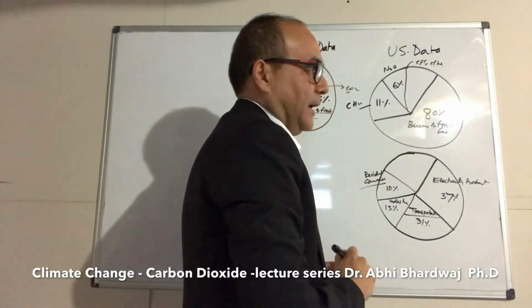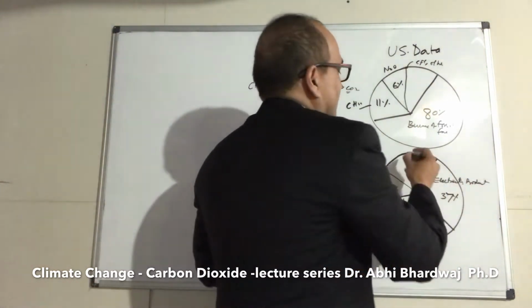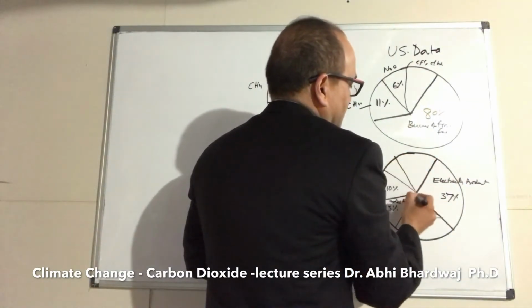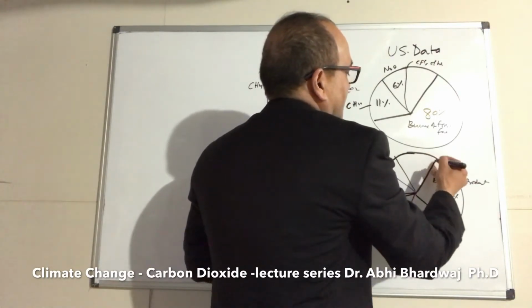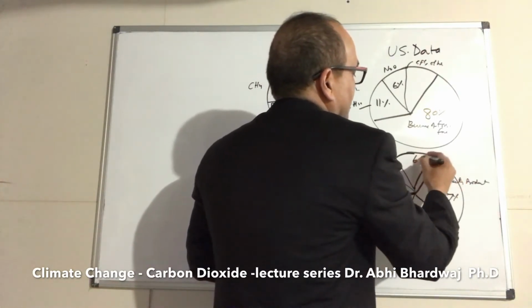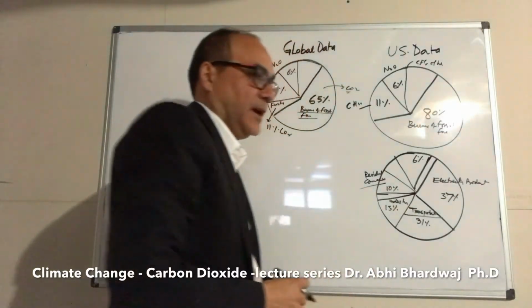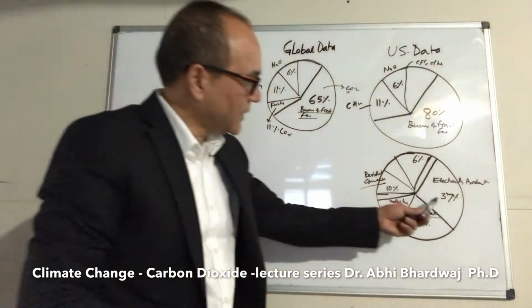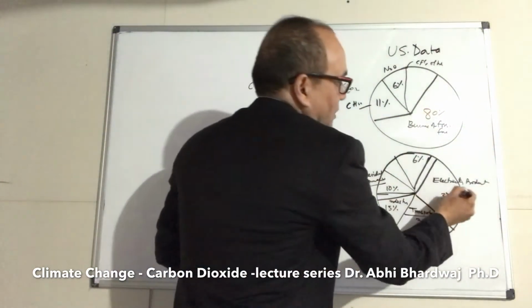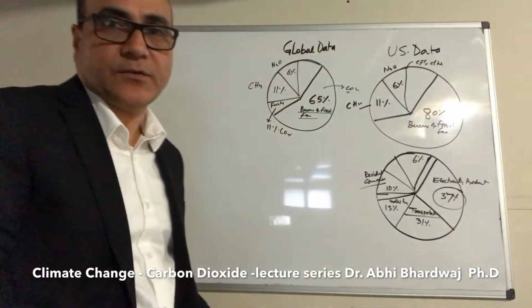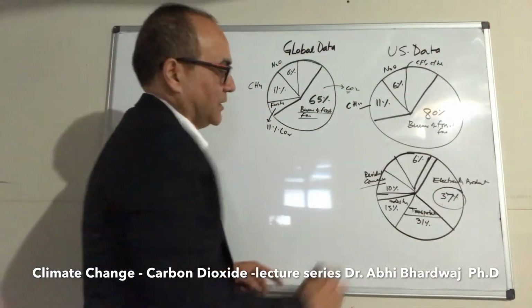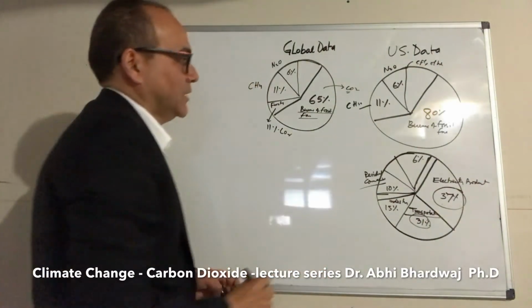And then the remaining rest is around 6%, others. But when you look at electricity production, it's the major contributor here, 37%, right? And then transportation comes next.